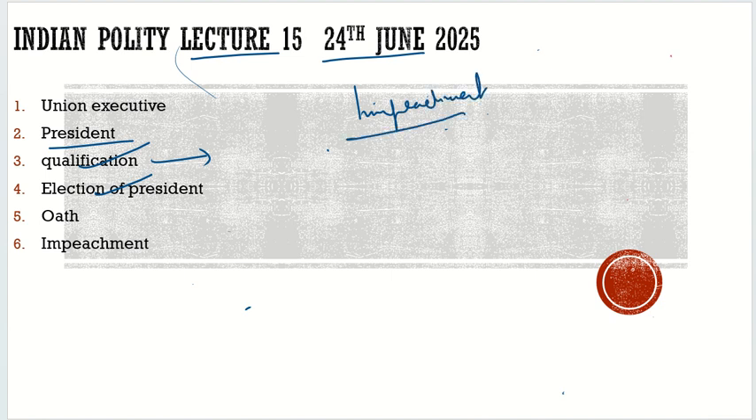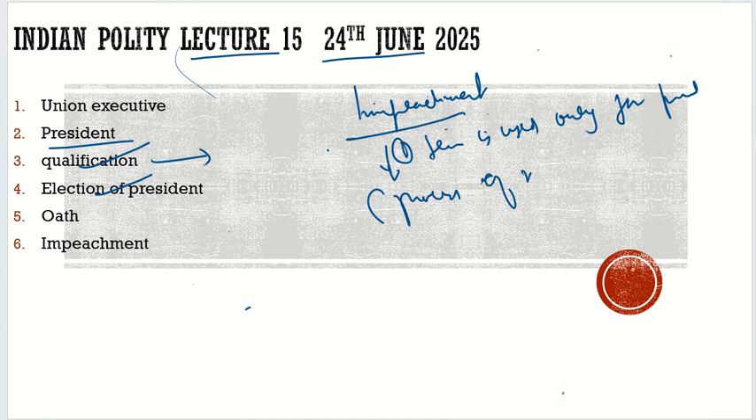Impeachment. Initially I told you that this term is used only for president. Actually, what is this impeachment? What is the basic understanding of it? It is the process of removal. Special process of removal. It is called the impeachment in simpler terms. So, how can this impeachment be initiated against the president? This impeachment can be initiated only if he has violated the constitution.